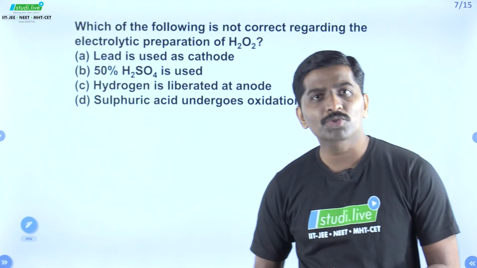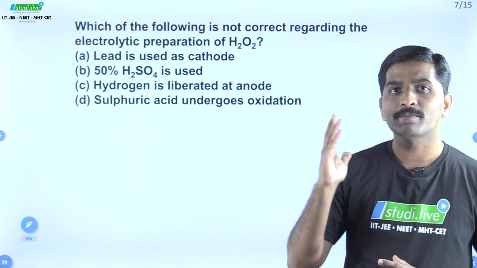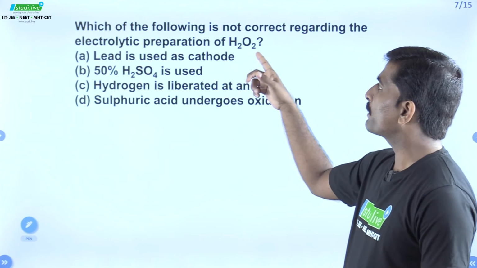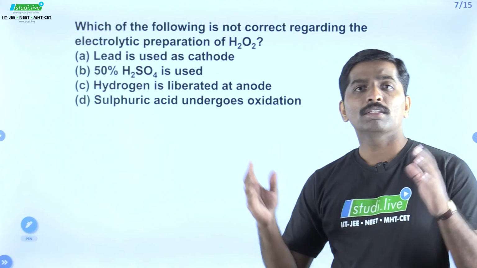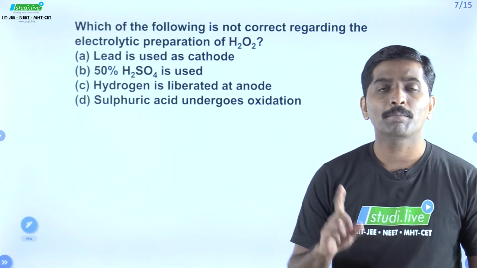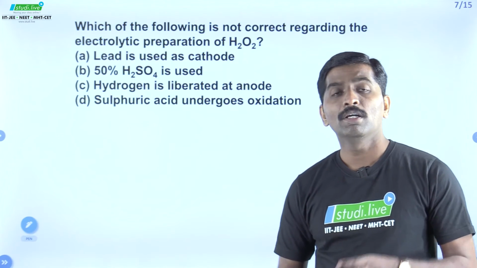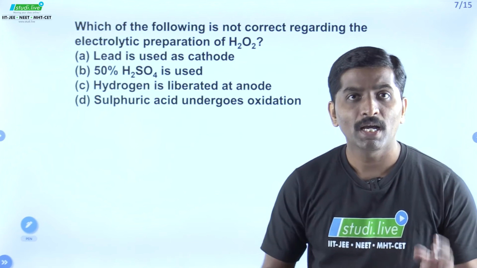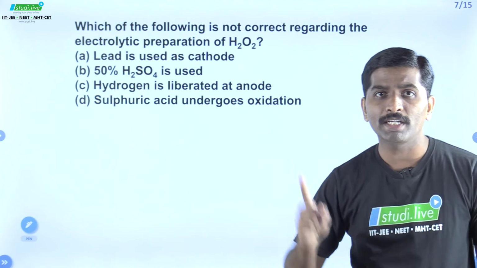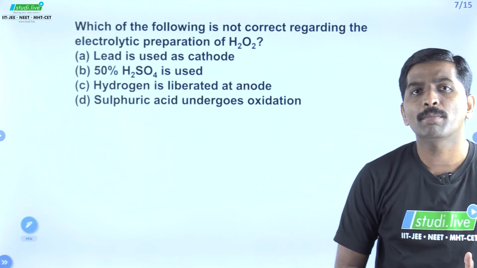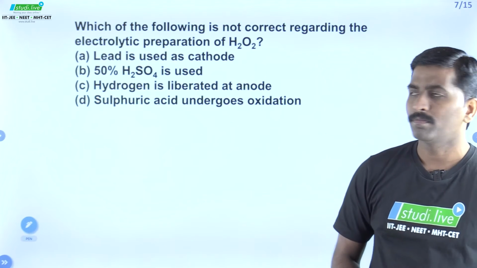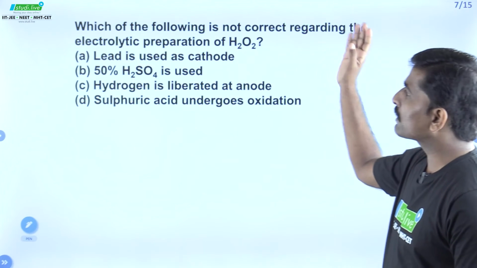The next problem we are going to see is from the S block elements. Which of the following is not correct regarding the electrolytic preparation of H2O2, that is hydrogen peroxide? This is completely a theoretical question, for which you need to keep in mind the methods of preparation of hydrogen peroxide, what happens at anode, what happens at cathode. And for your information, if you remember, hydrogen peroxide, if it is prepared electrolytically, hydrogen gas is liberated at cathode and sulfuric acid is oxidized at anode. So which among the following is not correct?